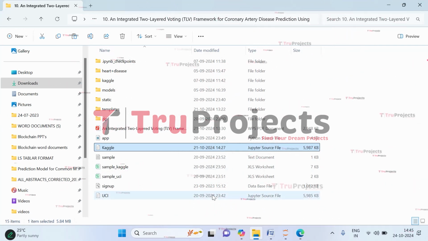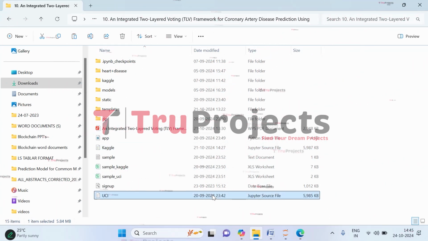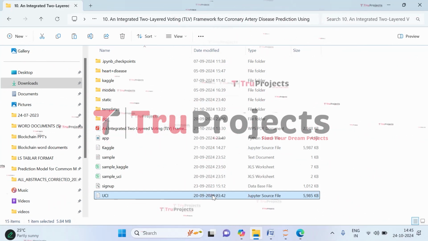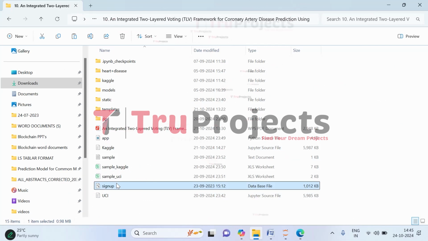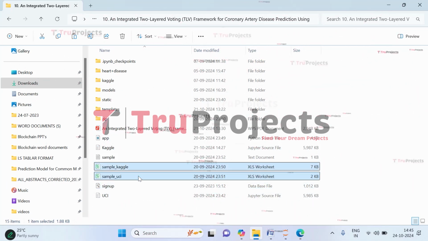So coming to this UCI Jupyter Notebook file, here we will be having code related to the UCI data set. So here we will be training all the models on the UCI data set. And this is the signup.db file. This file is a database file which is used to store the user information. And here we have the test cases files.